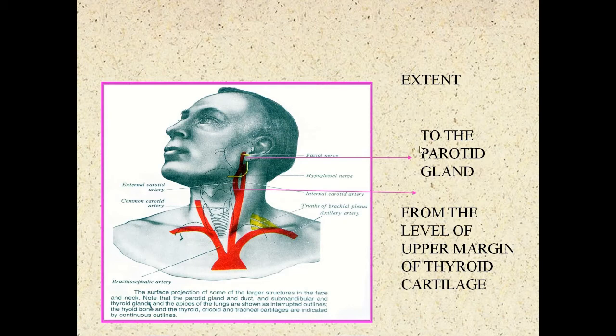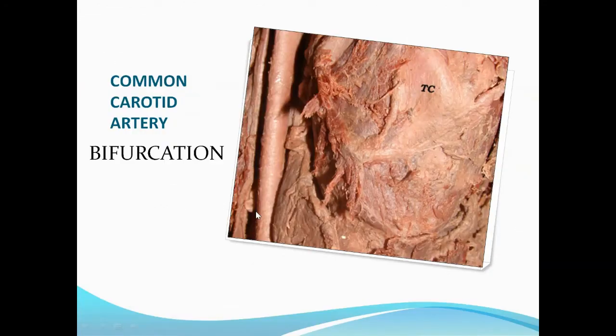You should have learnt in the parotid gland, three structures are inside the parotid gland from superficial to deep. Do you remember? Facial nerve, formation of retromandibular vein, and external carotid artery, deep structure inside the parotid gland. So its termination is inside the parotid gland at a point behind the neck of the mandible. So this corresponds to the vertebral level C3 and C4. So this is the bifurcation of common carotid artery.